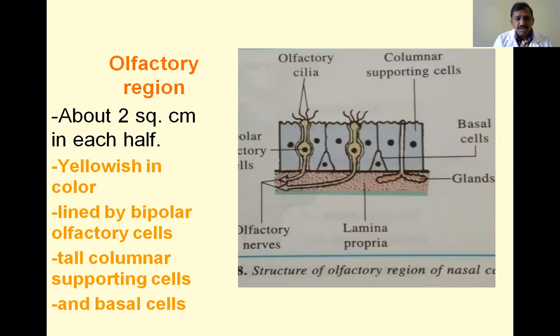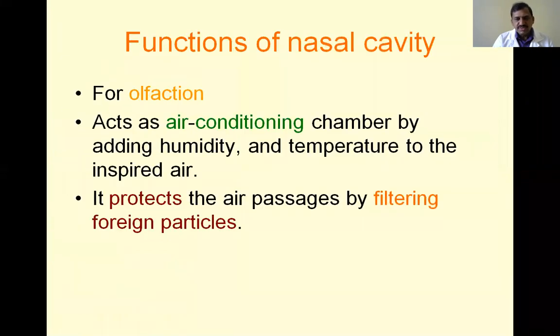In general, there is usually no replacement of nervous tissue once it is lost. But here, this is a special zone. There is a chance for the replacement of the olfactory nerves with the help of the basal cells. That is the most important area. And what are the functions? That is olfaction, air conditioning, and filtration of particles.